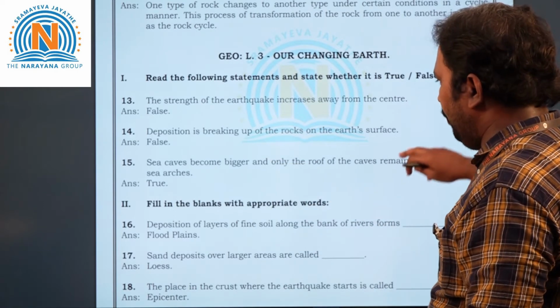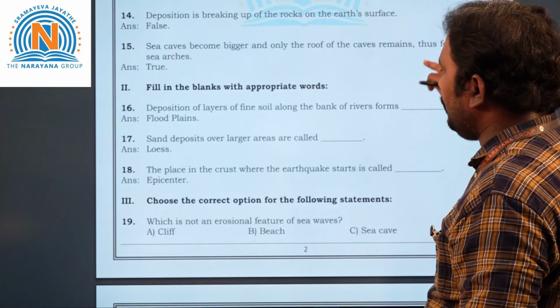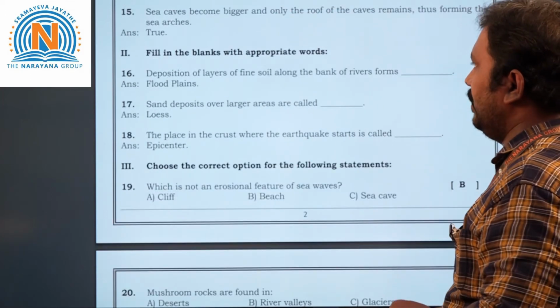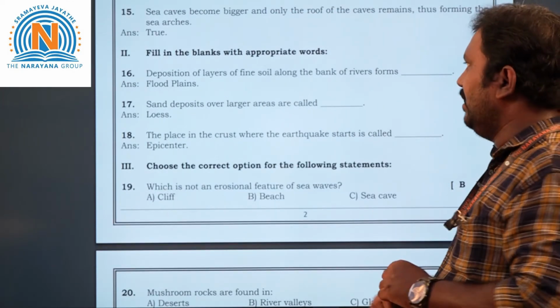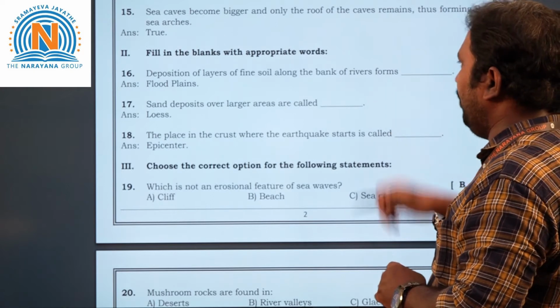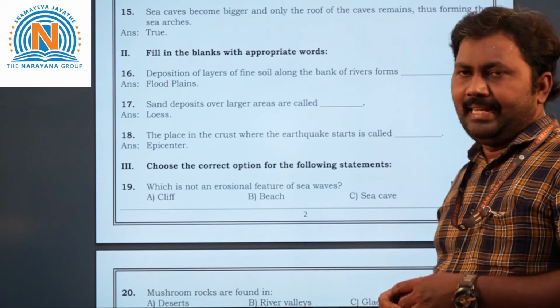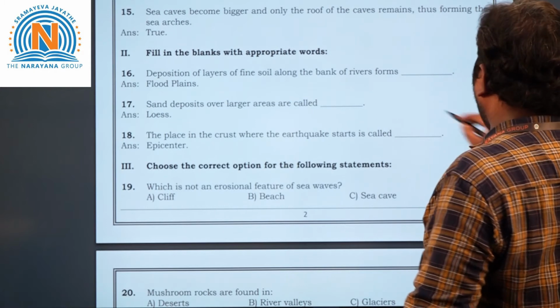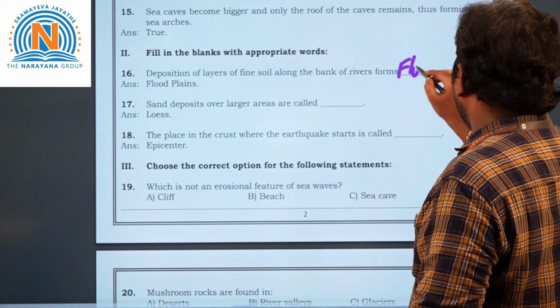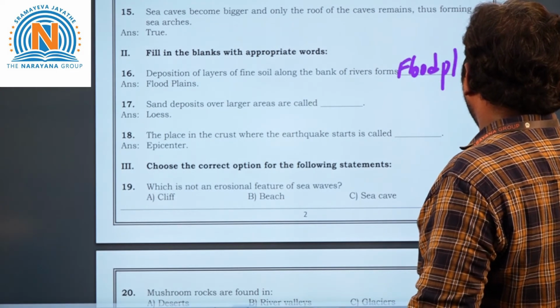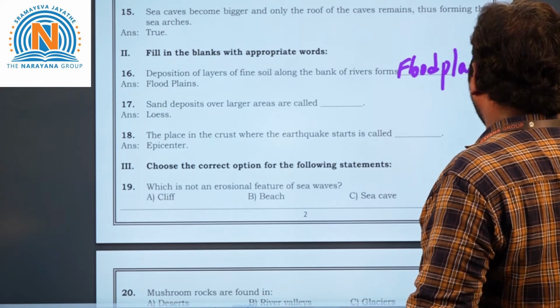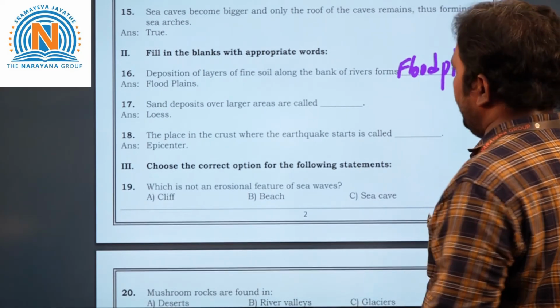Next, coming to the fill in the blanks, children. 16th question. Deposition of layers of fine soil along the bank of the river forms what? Flood plains. It forms the flood plains.